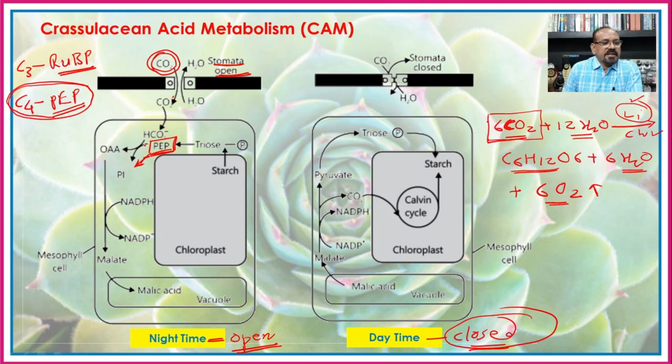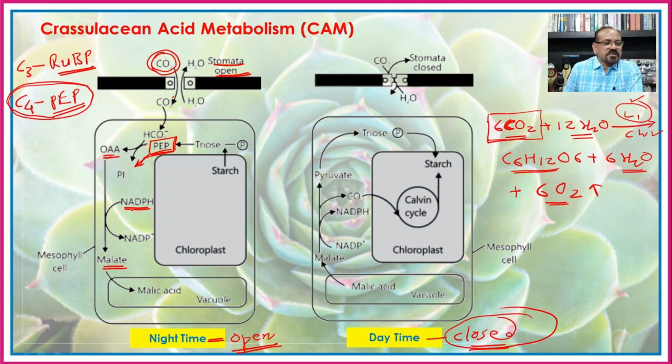here it is converted into oxaloacetic acid, and this oxaloacetic acid later on converted into malic acid in presence of the assimilatory power, that is NADPH.